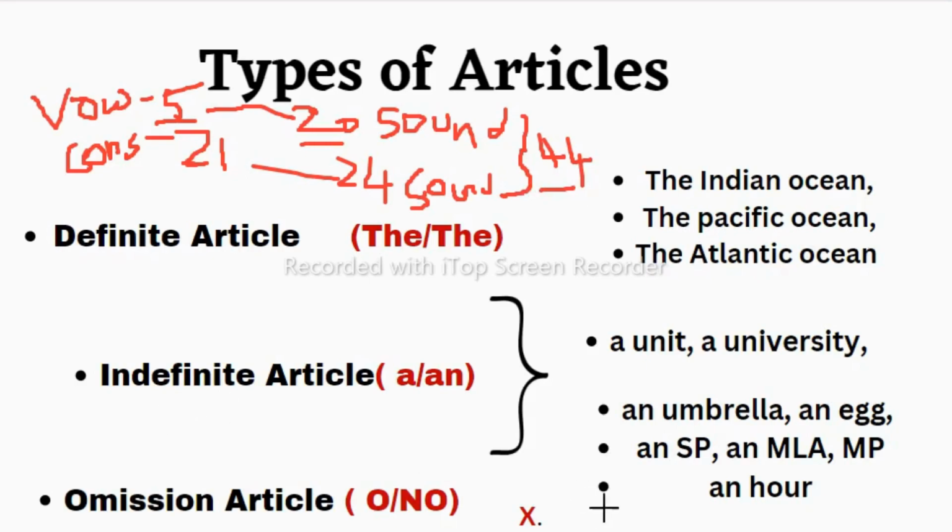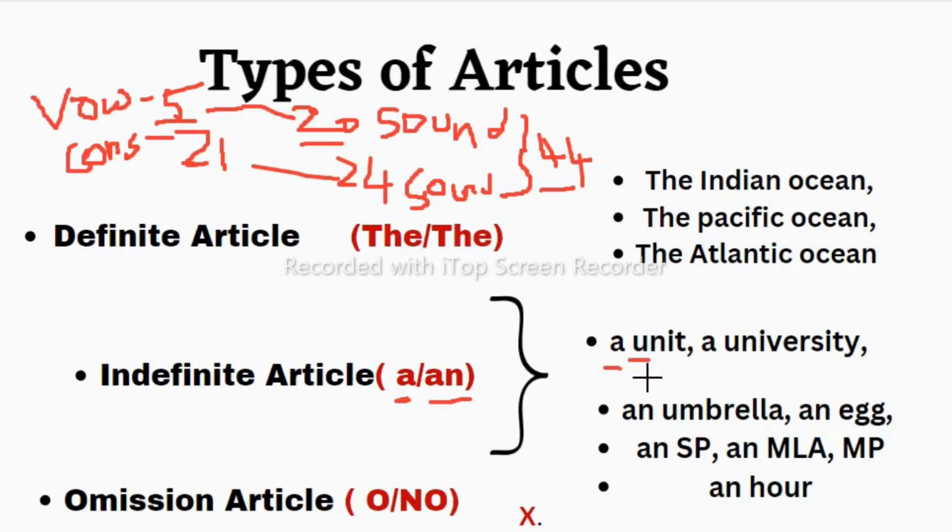Let's see the indefinite article. As you people know, when we have to use a and when we have to use an, we usually use a with the consonant letter. Whenever we see the consonant letter, we use the article a. But here, students, it is important to know that we are referring to consonant and vowel sounds and not the letters. If you see this one, a unit, I have used a with unit, but u is a vowel. So why have I used a with this unit? Because we have to see the pronunciation, we have to focus on the sound here.